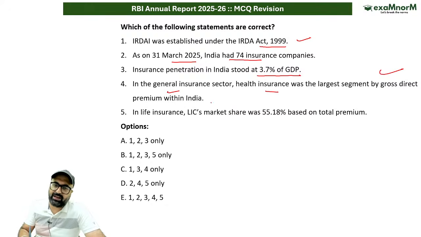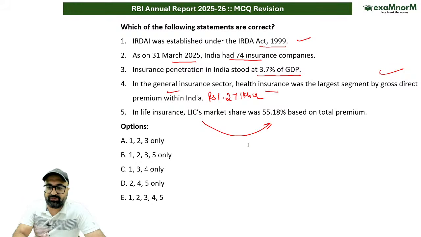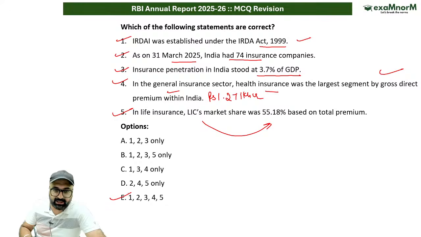The premium value was around 1.27 lakh crores. This is correct. In life insurance, LIC market share was 55.18% as per the data given. This is correct. So all statements are correct. The answer to this question would be E option, that is 1, 2, 3, 4 and 5.